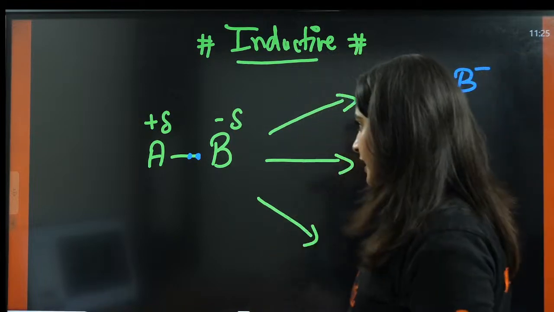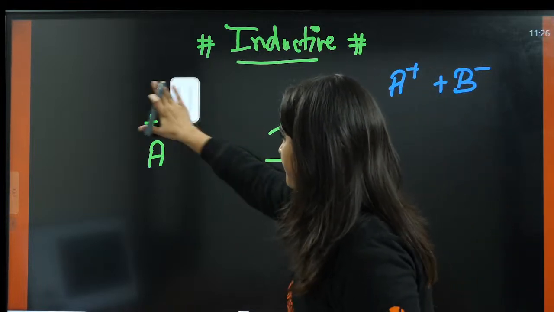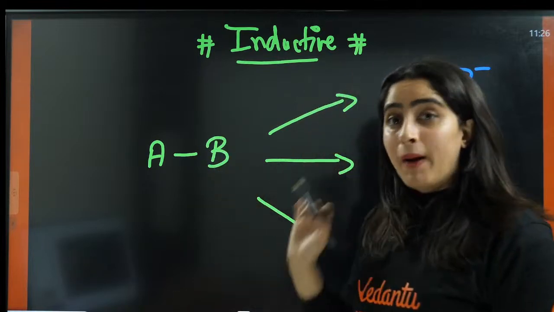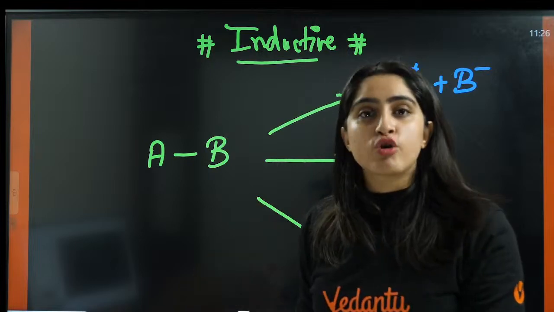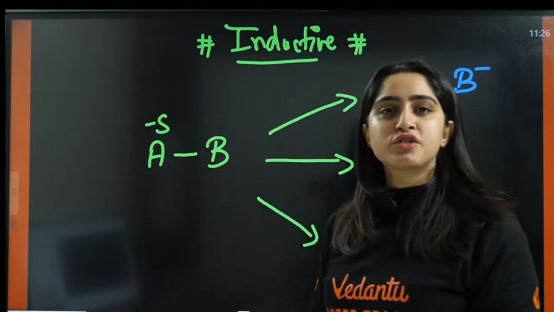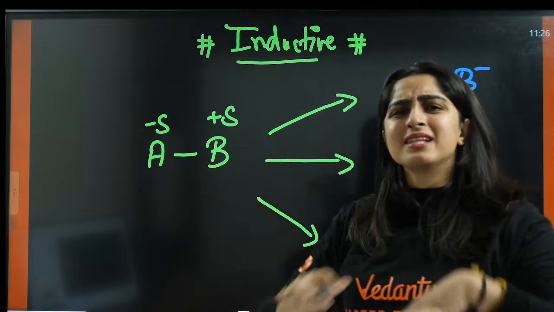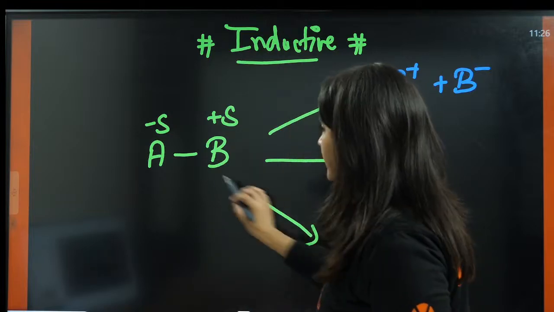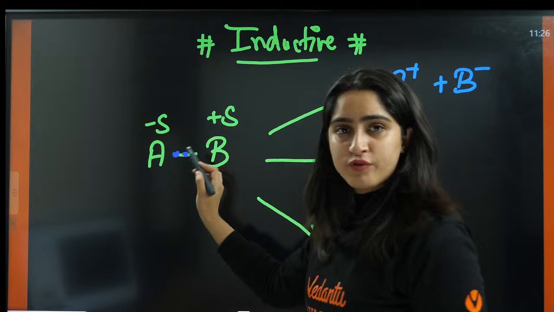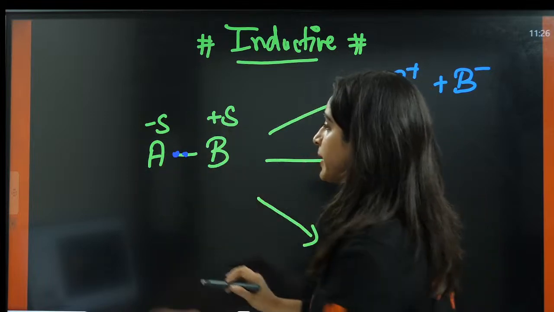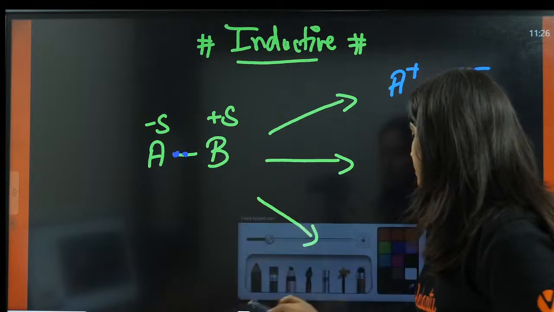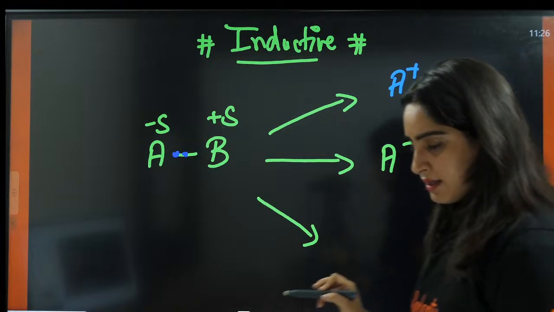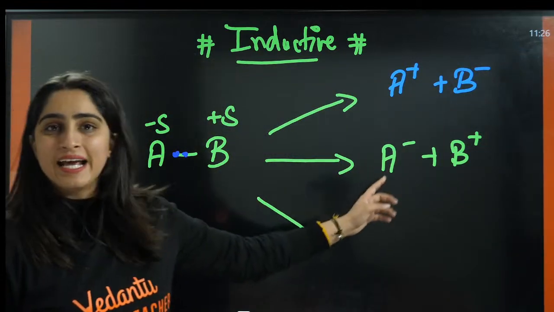Now what is the second case that can happen? Second case is if we have AB but now A is more electronegative, then this will have partial negative charge, this will have partial positive charge. And in some reactions, this bond will break because A is more dominating. Then the electrons will be with A. So AB will be dissociated into A negative plus B positive.